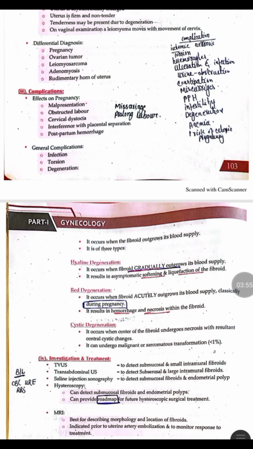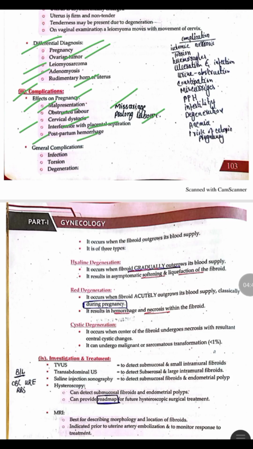The differential diagnosis of a fibroid may be pregnancy, ovarian tumor, leiomyosarcoma, which is a malignant tumor of the myometrium, adenomyosis, and the rudimentary horn of the uterus. All of these are the differential diagnosis of the fibroid. The complications of fibroids include effects of fibroids on the pregnancy. The fibroids may cause malpresentation, they may cause obstructed labor, prolonged labor, and they also increase the risk of miscarriages. Similarly, they also cause cervical dystocia, increasing risk of preterm labor, and the fibroids also interfere with the separation of the placental tissue, so they increase the chances of postpartum hemorrhage.